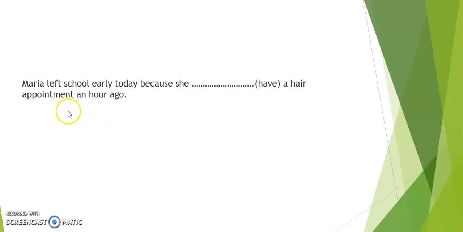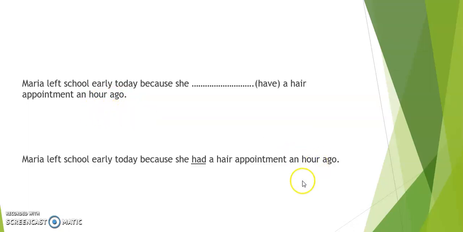Okay, so firstly we know Maria left, so that's going to be past tense, and also we have this hour ago, and this tells us that we're mainly looking at the past tense. Maria left school early today because she had a hair appointment an hour ago. Let's look at another sentence.